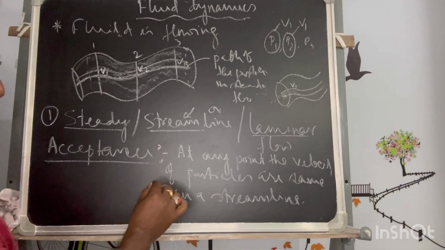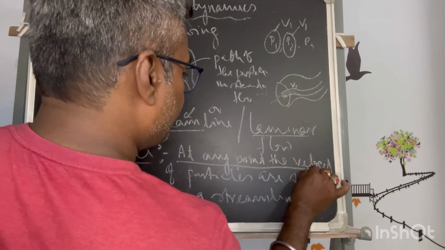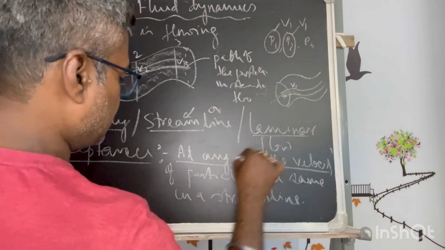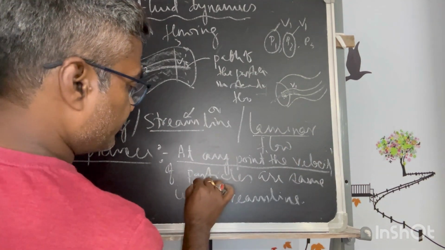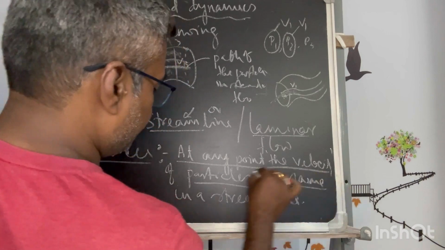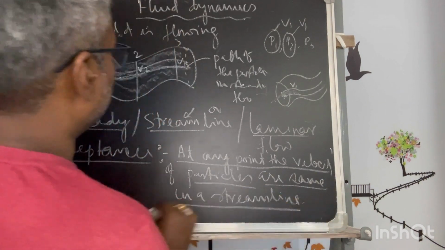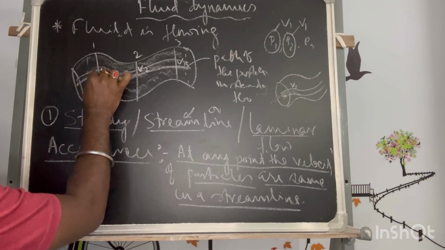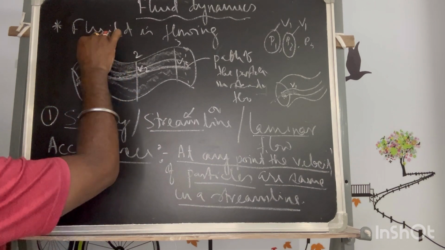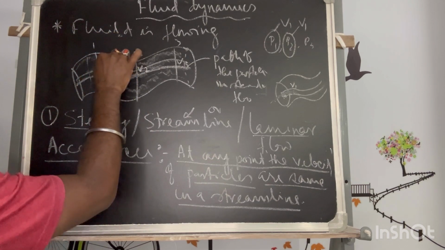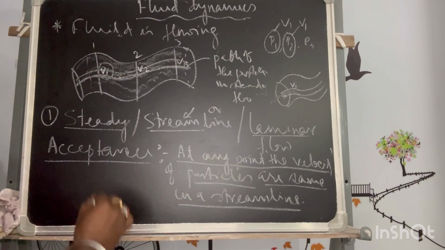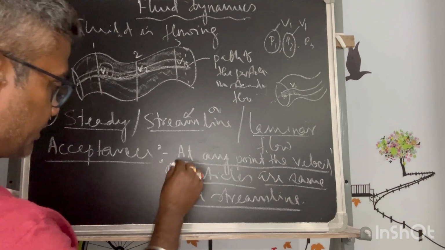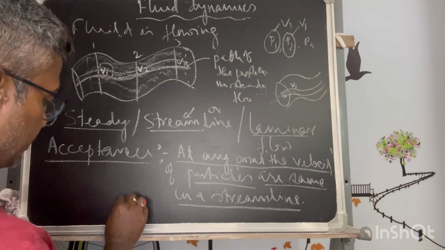So this is the meaning of this: at any point, the velocity of the particles are same in a streamline. Whichever particles follow this path, at any point of time, the velocity attained by those particles has to be the same. Understood? But on the contrary,